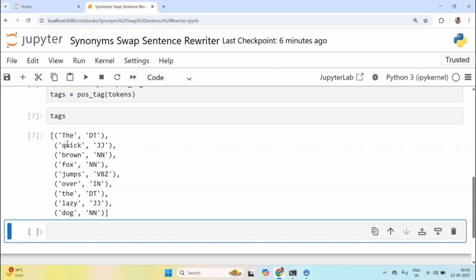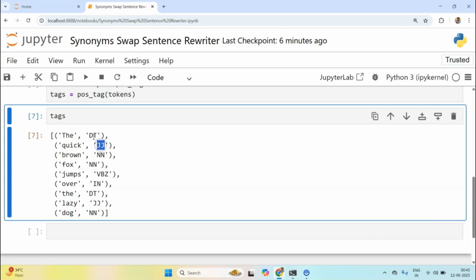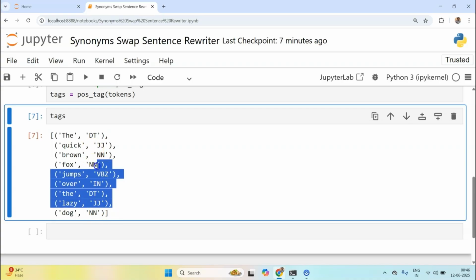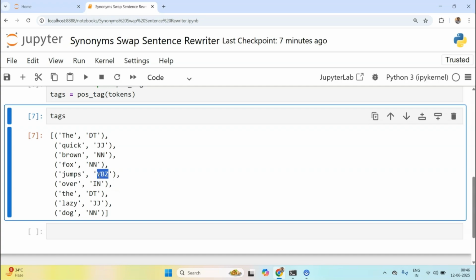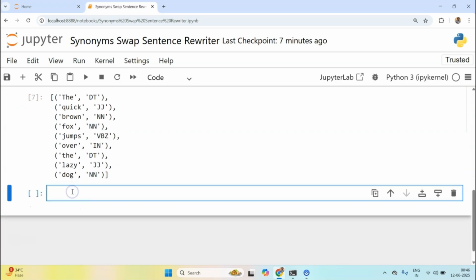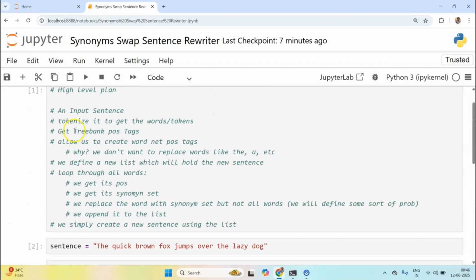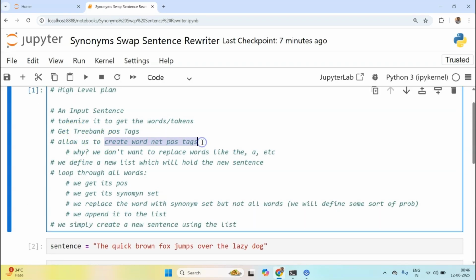So what sort of words do we want to replace? We can replace this JJ. I don't want to replace this DT. I can replace quick, I can replace brown. I can replace a noun, maybe a verb. Where is the verb? We don't have any verb here. Okay, yeah, this one is a verb. So essentially we want to create a wordnet POS tag.